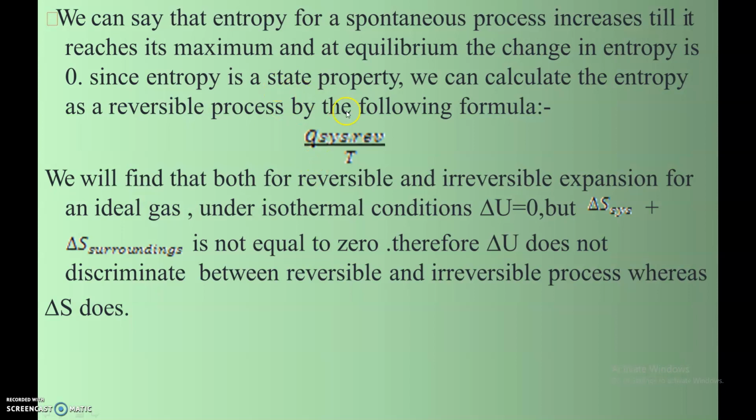Since entropy is a state property, we can calculate the entropy change for a reversible process by the following formula. We'll find that for both reversible and irreversible expansion of an ideal gas under isothermal condition, delta U will be 0. But delta S system plus surroundings is not equal to 0. Therefore, delta U does not discriminate between the reversible and irreversible process, whereas delta S does.